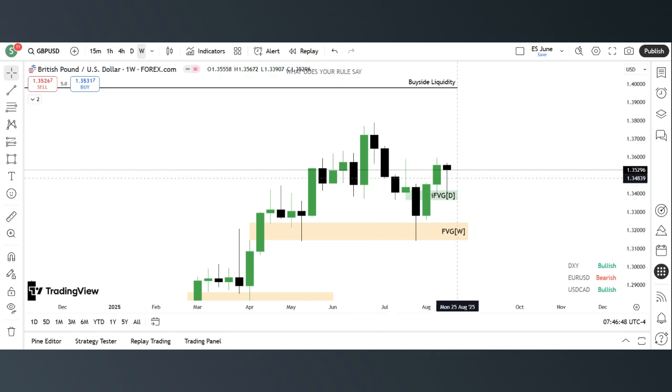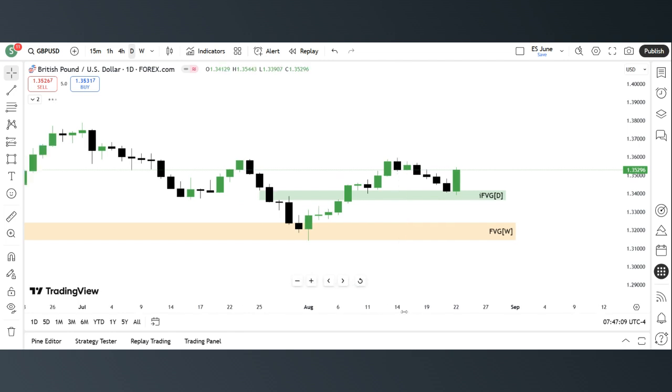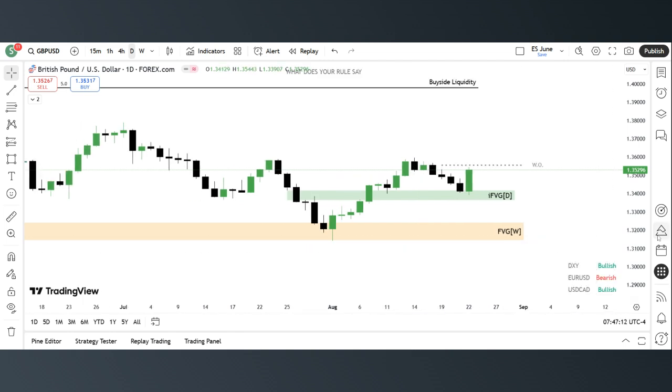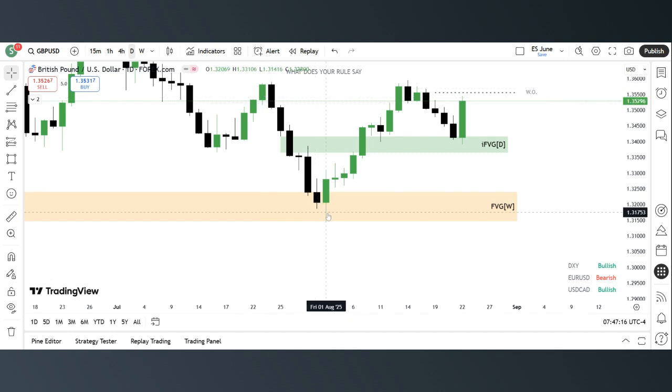So last week I told you I'm bullish on pound dollar. We saw price come to the downside, and then on Friday we saw a strong rejection to the upside. We closed slightly bearish, but the rejection showed us that we are quite bullish on pound dollar. So let's check out our daily time frame for pound dollar, and to confirm our bullish structures for the pound dollar, here's the weekly fair value gap we saw, right?